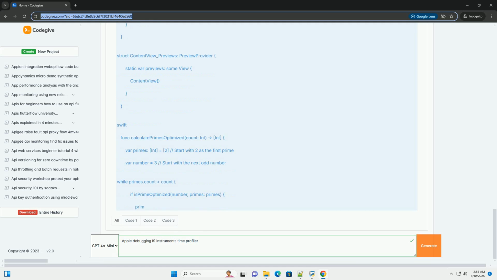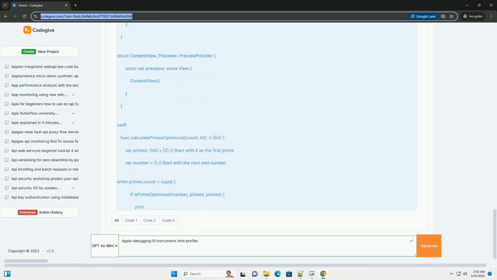Not profiling on real devices. The simulator is a helpful development tool, but it doesn't accurately reflect the performance of real devices. Always profile on the target hardware. Misinterpreting system calls. While system calls can indicate areas where your app interacts with the operating system, such as I/O and networking, they often aren't a direct cause of slowness within your own code. Investigate further to determine why your app is making those system calls so frequently or taking so long to execute them.